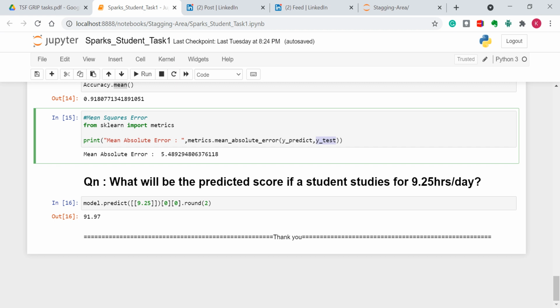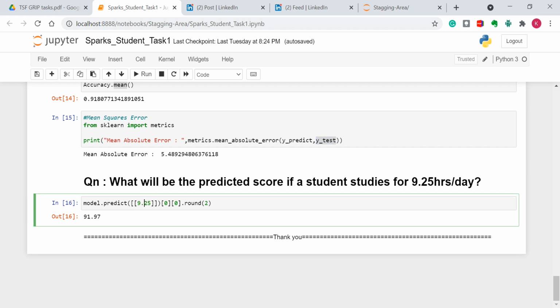Finally, we will come to the question. What will be the predicted score if a student studies for 9.25 hours a day? That is our question. So I am passing 9.25 to our model to get the predicted value. This method returns 91.97. This is the predicted value. That is, if a student studies for 9.25 hours a day, he will get approximately 91.97 marks percentage in the exam.